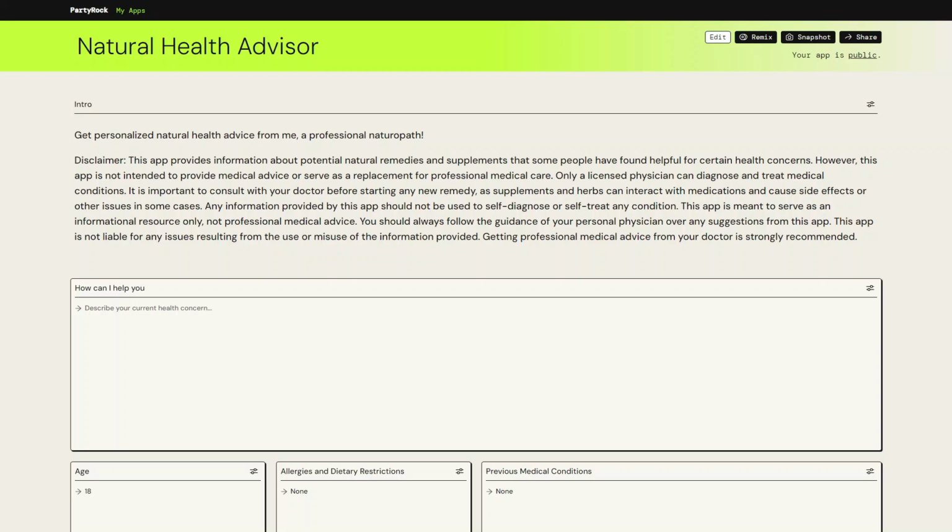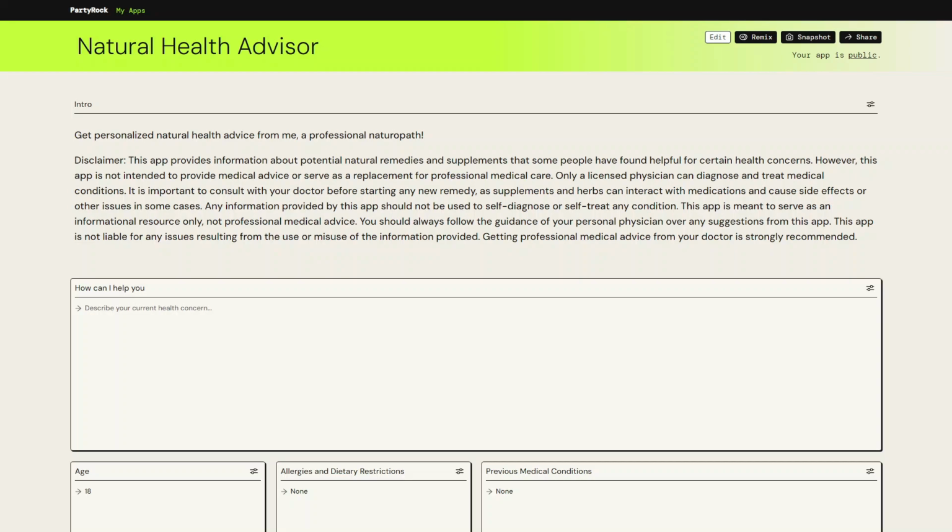Think about this app as your personal naturopath, where you can ask it any health-related questions, providing minimum information like age, allergies, and previous medical conditions. The app will then provide you with personal natural remedies and a suggested weekly meal tailored for you. You also have the option to chat with the app for follow-up questions. This app is built on Claude large language model using Amazon Bedrock service.